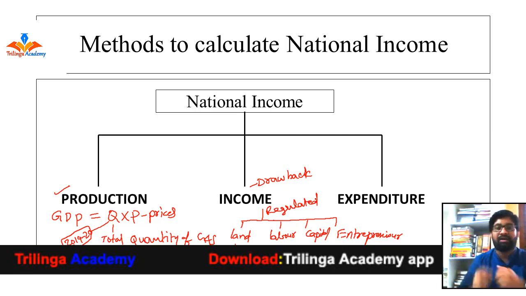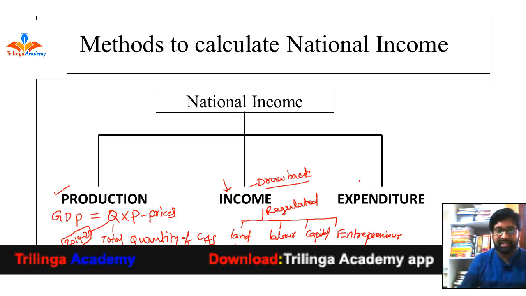These people are not part of the regulated sectors of industry. So we cannot calculate the income of those people. We are unable to include these people's income in the income method. So this is the drawback of the income method. But we can calculate the income of the people working in the regulated sector by using the income method.